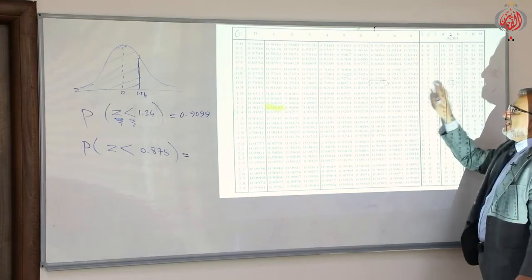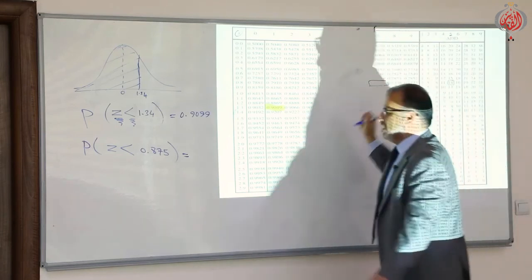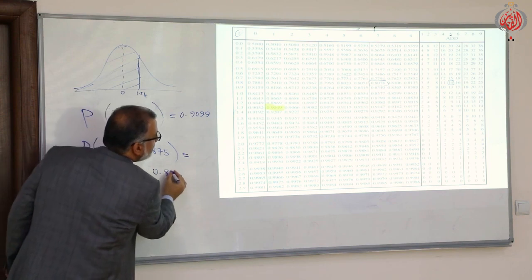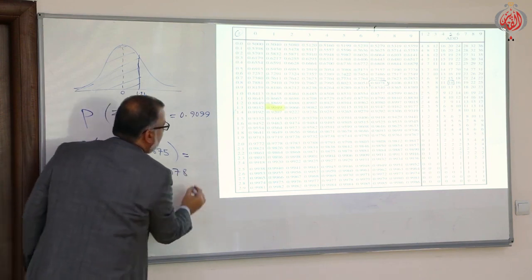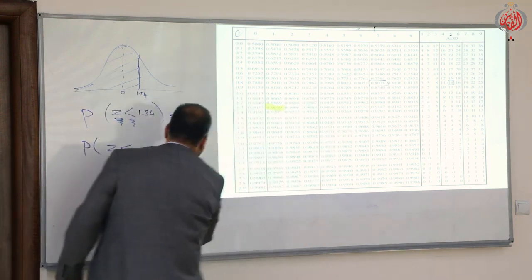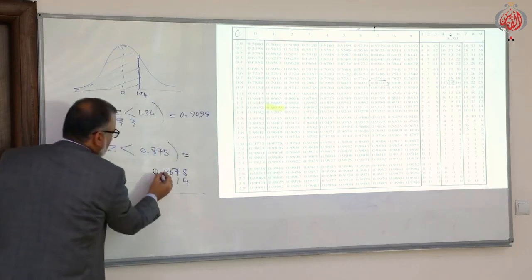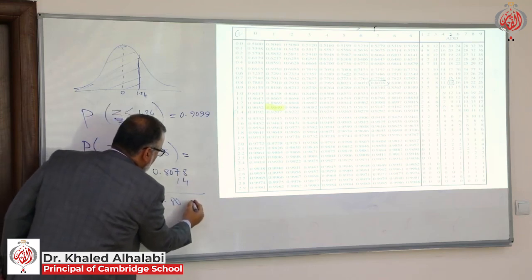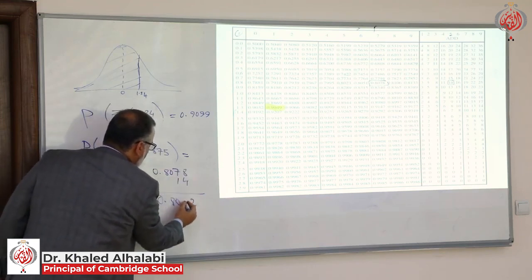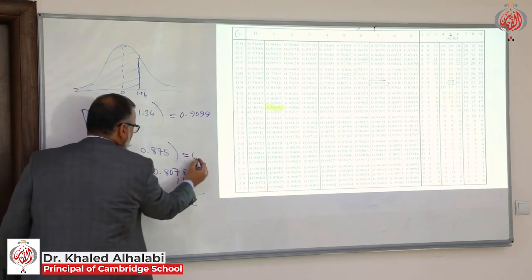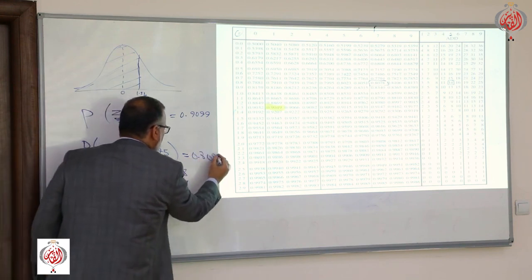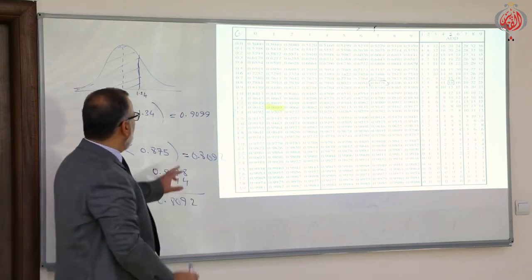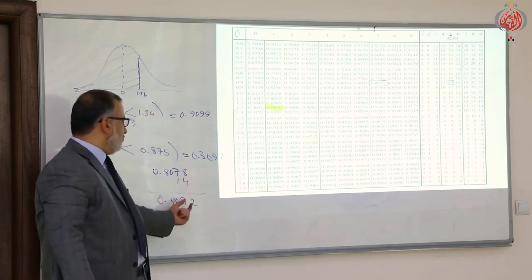It means 0.8078, then add that value, 14, to the last two digits. So what will be the probability? 0.80, and here 29 if you add it. So this is the probability, 0.8092. So always if you have a thousandths place, you have to add to the last two digits.